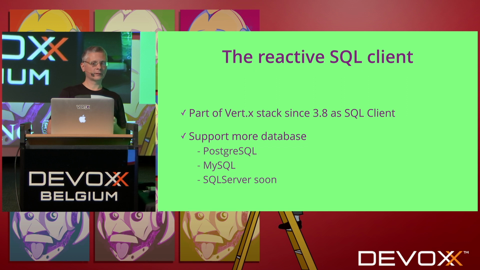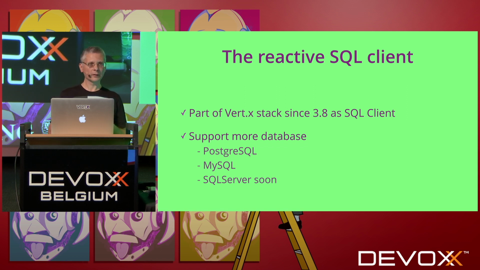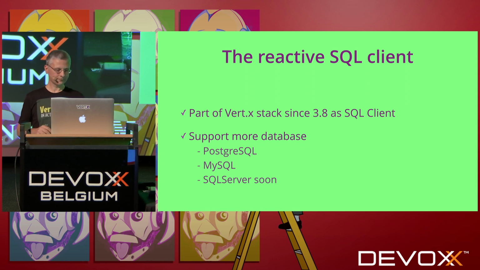So now where are we with this PG client? Now this code was actually an experiment we did based on Vert.x. This code has been imported back into the Vert.x code base. It's called the Reactive SQL client. It's part of the Vert.x stack since 3.8, and now we support more databases: Postgres, MySQL, and soon we will have support for SQL Server.